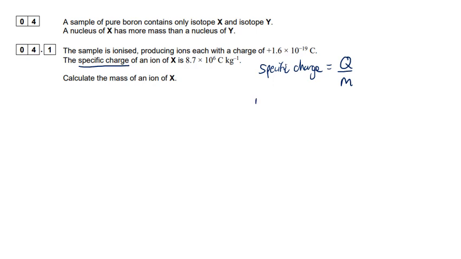So we'll say that the mass is equal to, if we rearrange that, the charge divided by the specific charge, which I'll just call SC here. So the charge is 1.6 times 10 to the minus 19. The specific charge is 8.7 times 10 to the 6. So if you divide one by the other, you get 1.84 times 10 to the minus 26 kilograms. And we know that protons and neutrons are on the scale of 10 to the minus 27, so that tells us this is a reasonable answer.